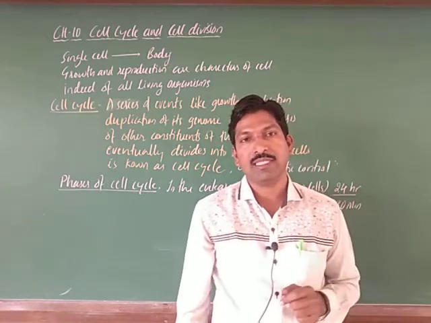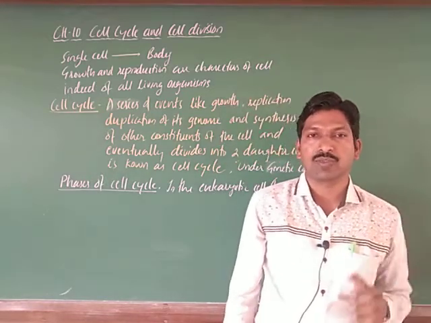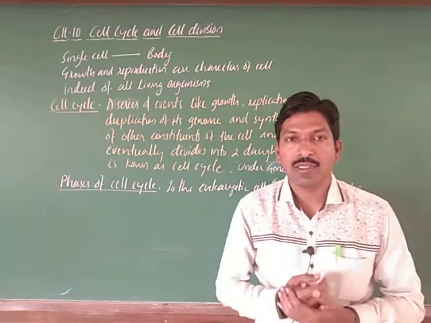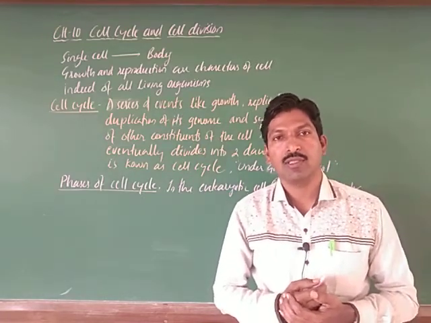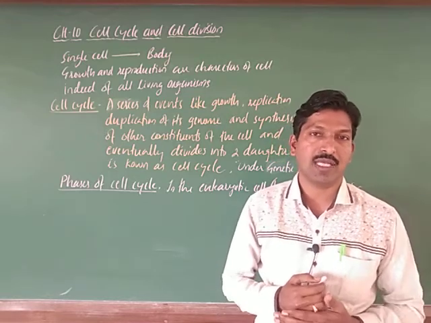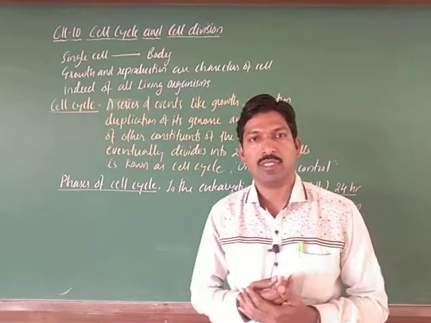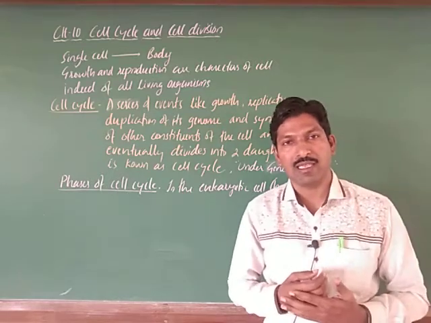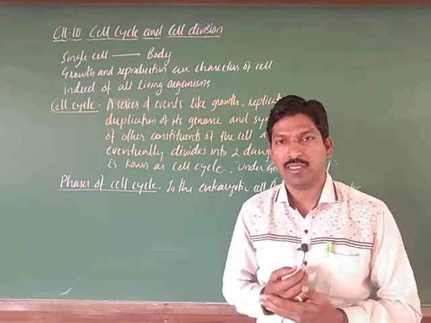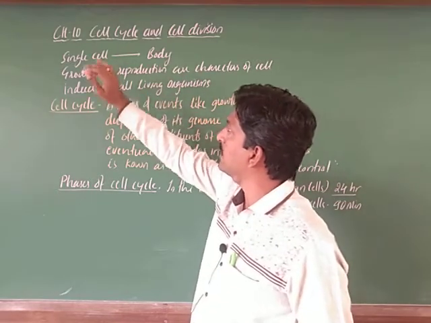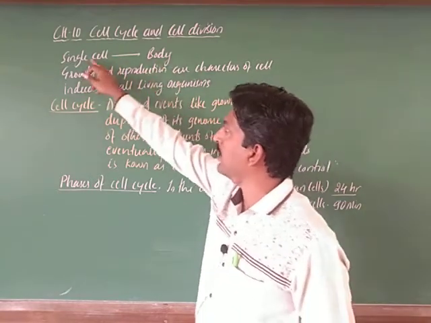The whole body is made up of cells only, right. Multicellular or unicellular: unicellular means it is a single cell and multicellular means there are a number of cells. Millions of cells are basically formed from the same single cell. As you know, we developed from a single cell only; the whole body is formed from a single cell.